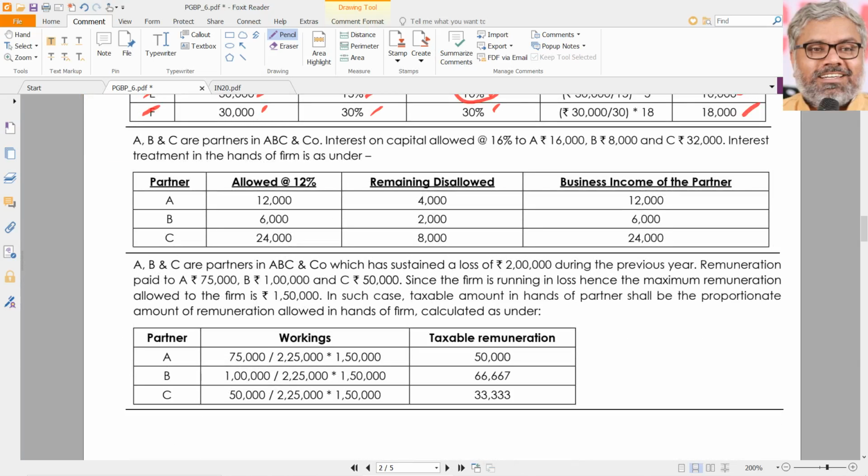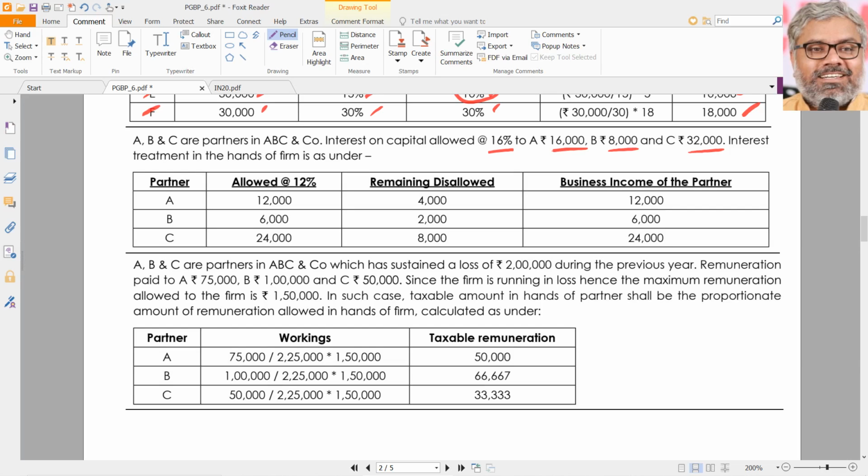In another case, A, B, C are partners in ABC and Company. Interest on capital allowed is 16% to A, B and C. How to treat that in the hands of A, B and C? Of course, 16% is not allowed as per 40B. Since the details are not given, we can assume that it is approved by the partnership deed.